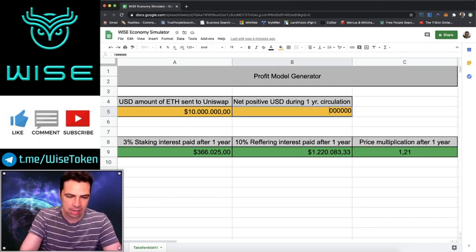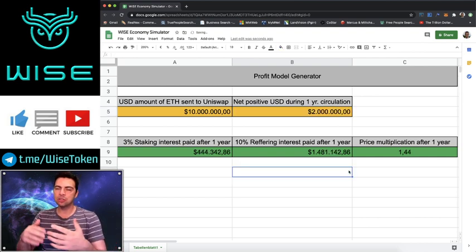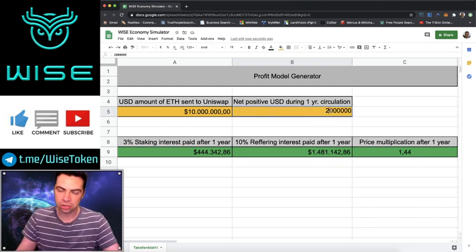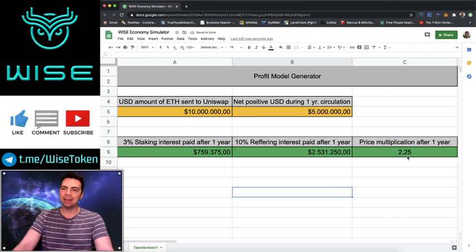So let's say now $2 million, we're going at a rate as if $2 million were coming in. So now that just doubled our return. So instead of making 21%, we're now making 44% ROI. And we're making more in referrals. So that is just going to snowball. Let's turn that into 5 million extra. Now we have 2x, more than 2x.